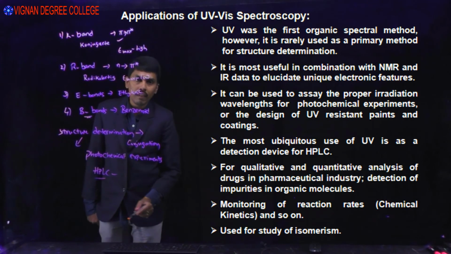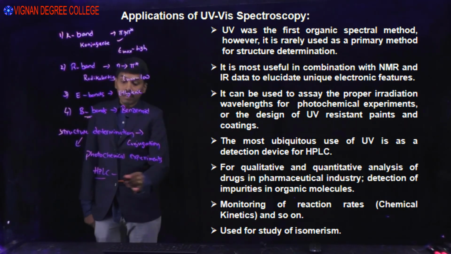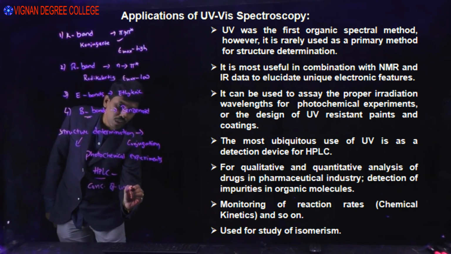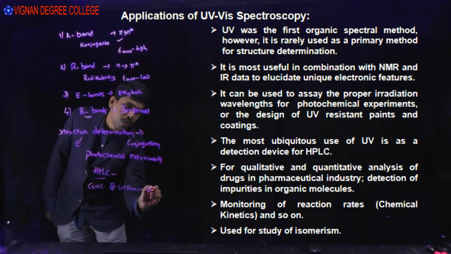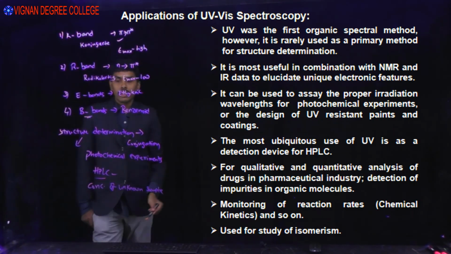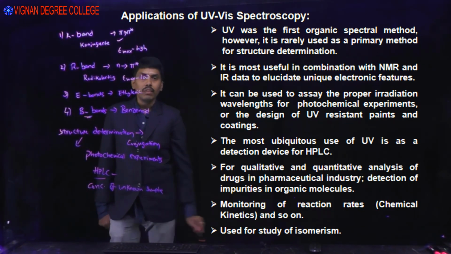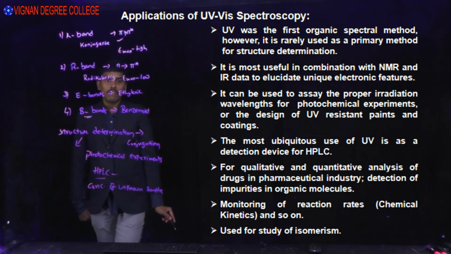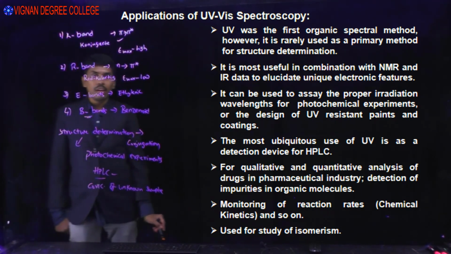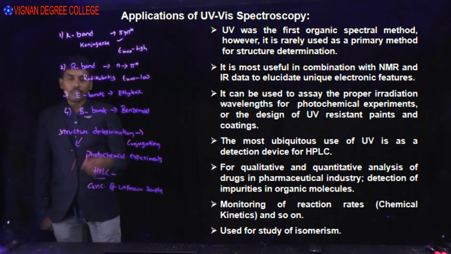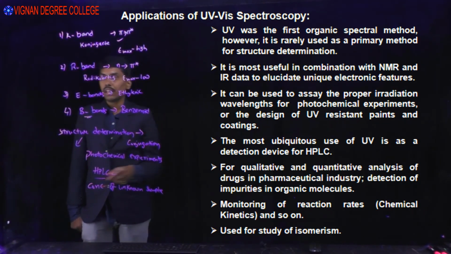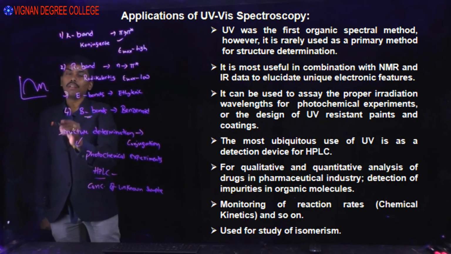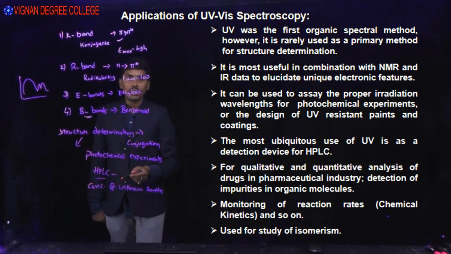The concentration of an unknown sample can also be determined using UV visible spectroscopy. Another important application is detection of impurities in organic molecules. If you record a UV spectrum and see other peaks, you can detect impurities in the molecule.